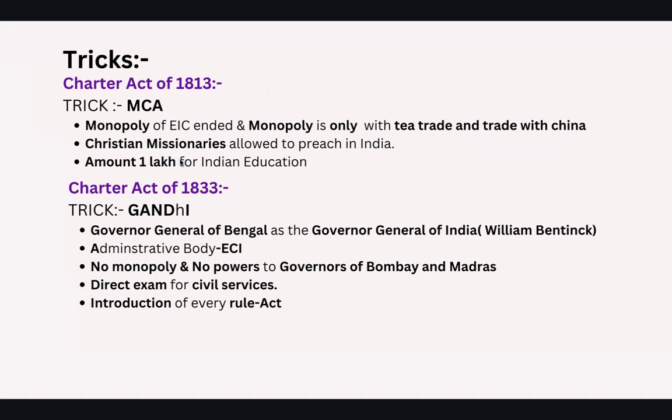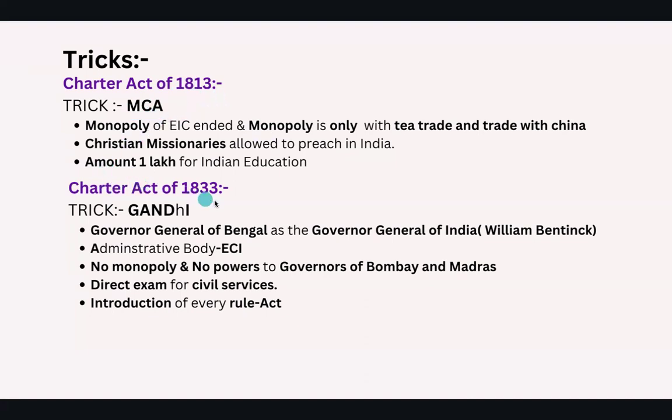Next, A is for the amount of 1 lakh for Indian education. As I have mentioned, 1 lakh rupees was set aside for Western education. The modern Indian education was following the Western education. So 1 lakh rupees was set aside for the infrastructure, everything at that point of time. In 1813, the amount given was 1 lakh. So this was the trick MCA for the Charter Act of 1813.